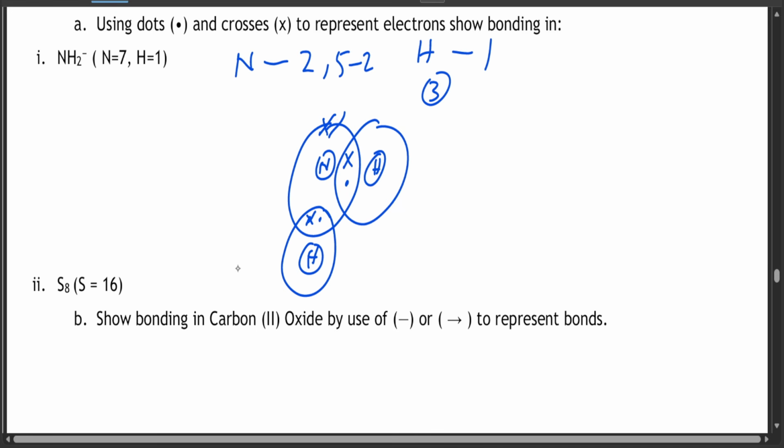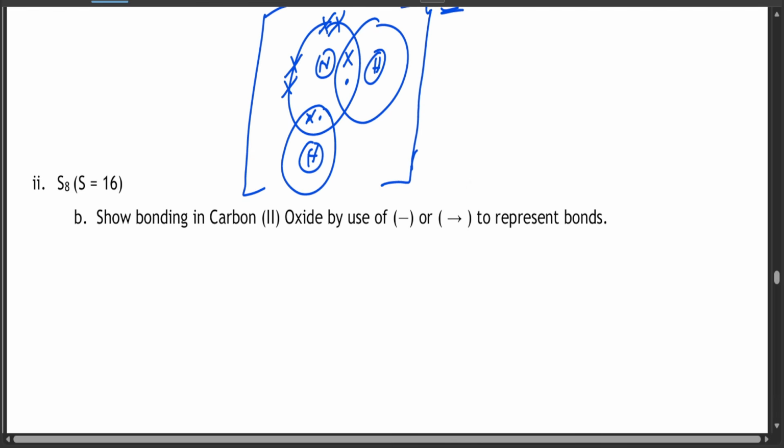At the end of the day it's going to be written like this. So that is why it is written minus here, so 1 electron is gained. I don't know where it is gained. I think this is something that you should know. So it's something like this, but I haven't seen such a question like this.